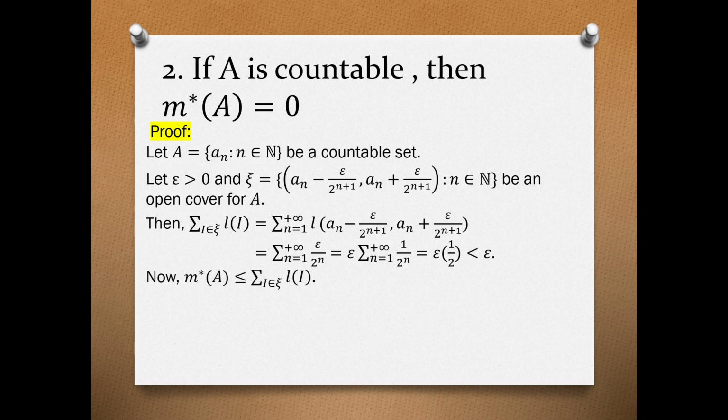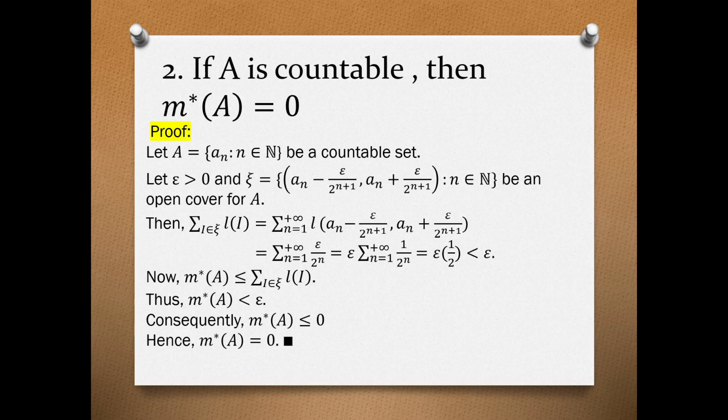Okay, now we have the outer measure of A is less than or equal to the summation of the length of I, for the same reason that the outer measure is a lower bound for the summation of the lengths. Thus, the outer measure of A is less than epsilon, and consequently, the outer measure of A is less than or equal to 0. Since, again, the outer measure is always non-negative, hence the outer measure of A is equal to 0. That ends our proof for number 2.